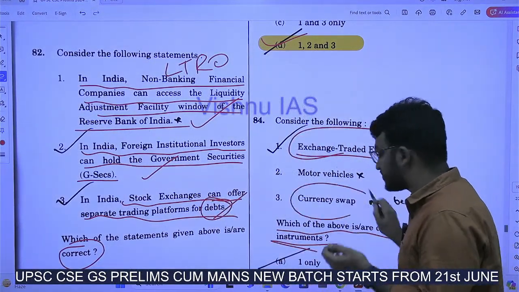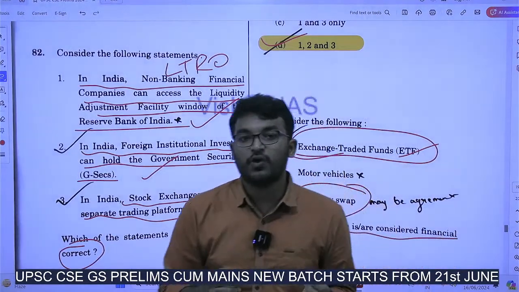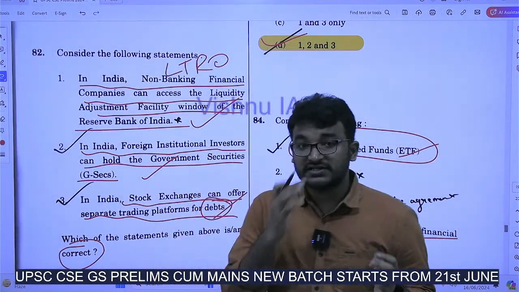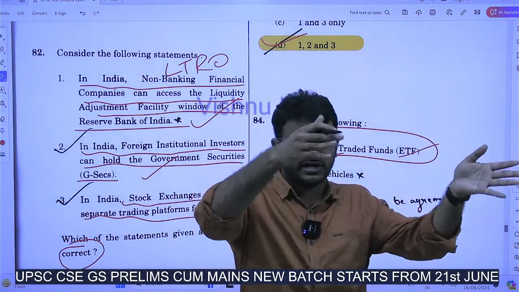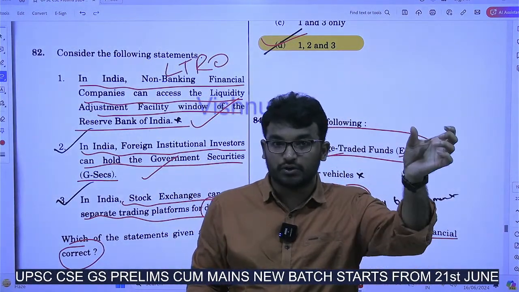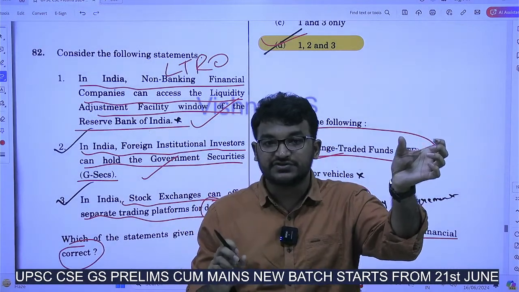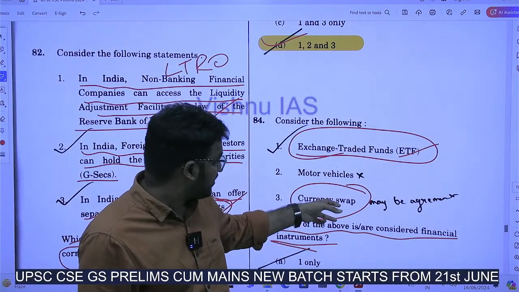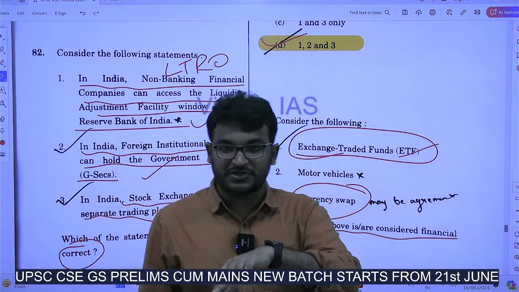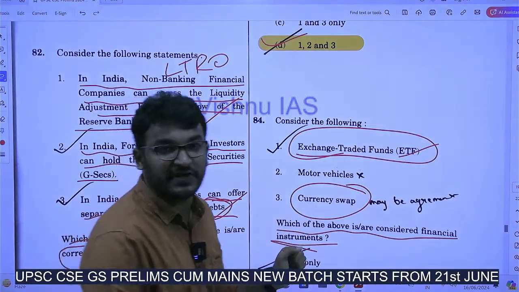Similarly, currency swap. What is this currency swap? Say for example, a company wants to take a loan in a foreign country. Now it wants to take the loan in local currency. In that situation, it can use the window of currency swap. So this currency swap can also be used as an option of loan. So it is also considered a financial instrument.